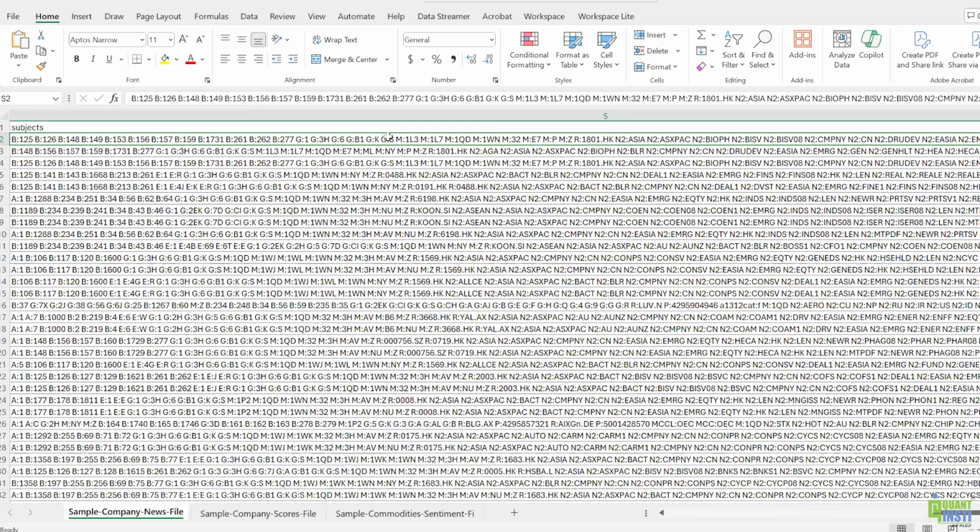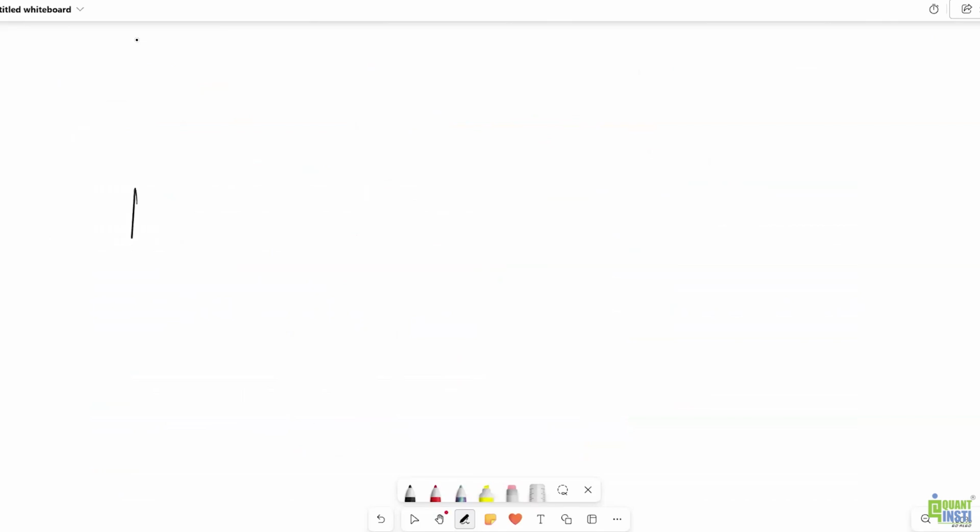Why are these programmatically stamped and what is the use of it? If you have to filter based on Asia news items, if you want to filter based on metals and mining news, FX news, or cryptocurrency news, how will you filter? You can't filter just based on keyword search. The fact that there is metadata associated with this is a very good indication that you can filter these news items.